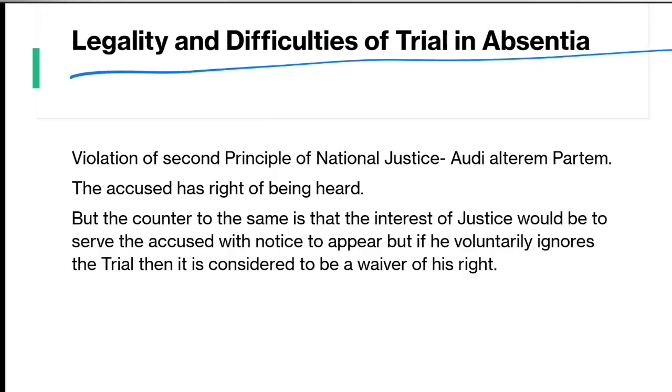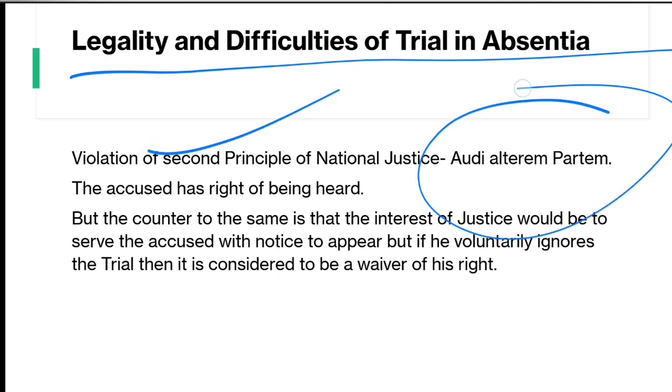Now there is the question of legality and difficulties of trial in absentia. What are the difficulties? The first difficulty is that prima facie there is a violation of the second principle of natural justice, which is audi alteram partem. But to understand this, the principle is practically not violated in this provision. The reason is that he is given an opportunity of hearing, he is not denied the opportunity of hearing. In fact, we are calling the accused person to appear and speak something in defense of the charges which are proposed against you, and in that case the accused is not appearing.